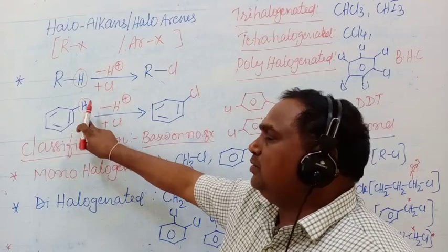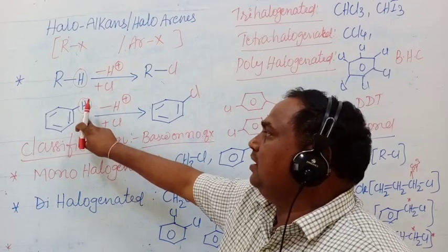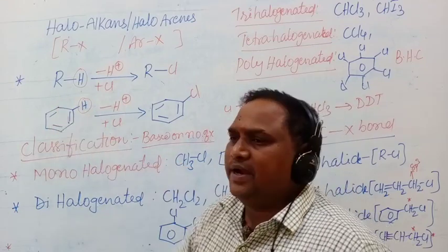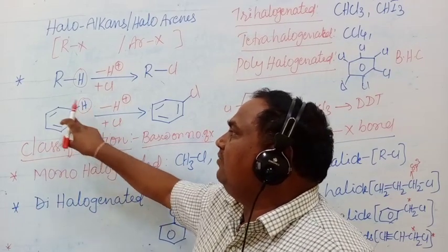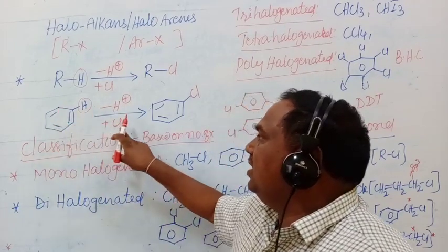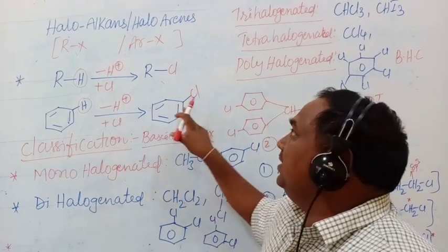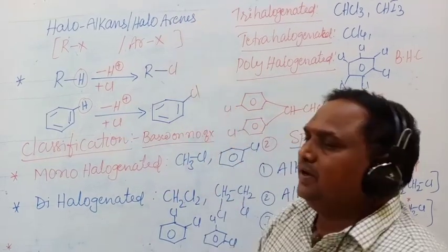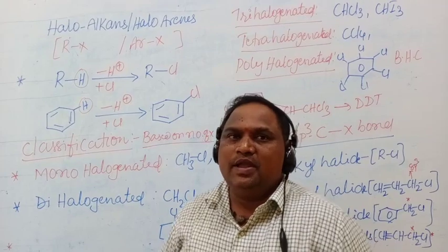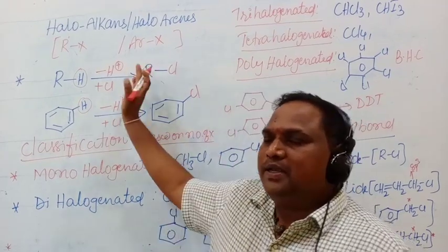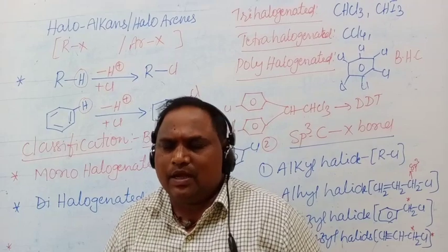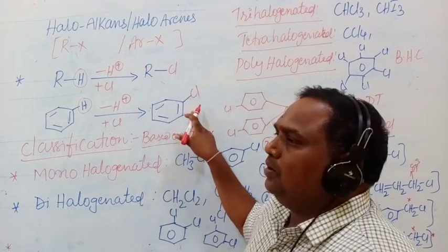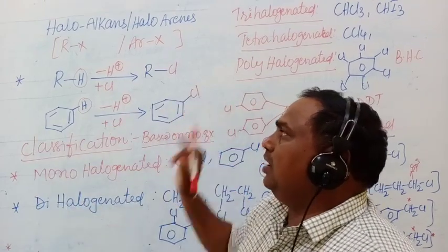with a halogen atom, it will give haloarenes. Okay, very simple. Haloalkanes are aliphatic halogen compounds. Haloarenes are aromatic halogen compounds.